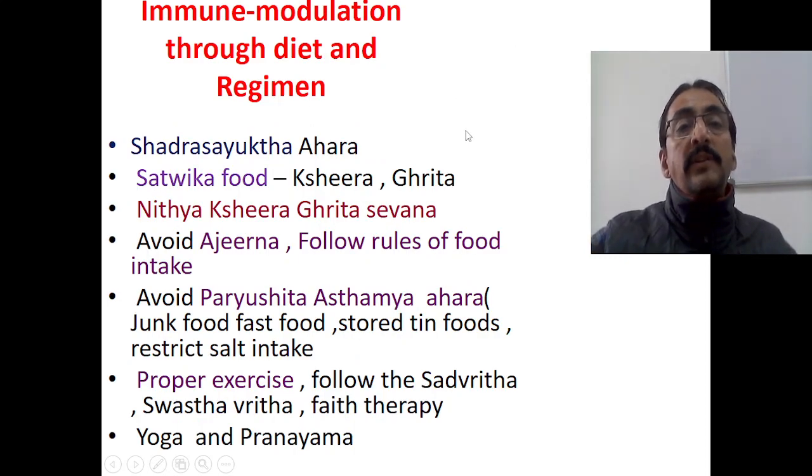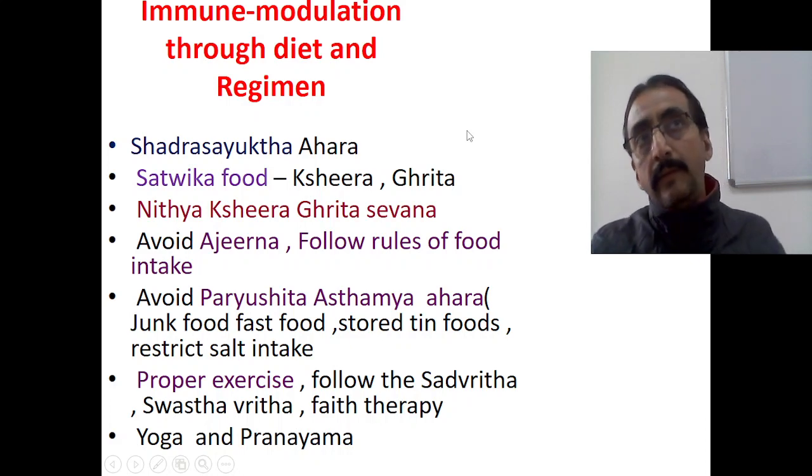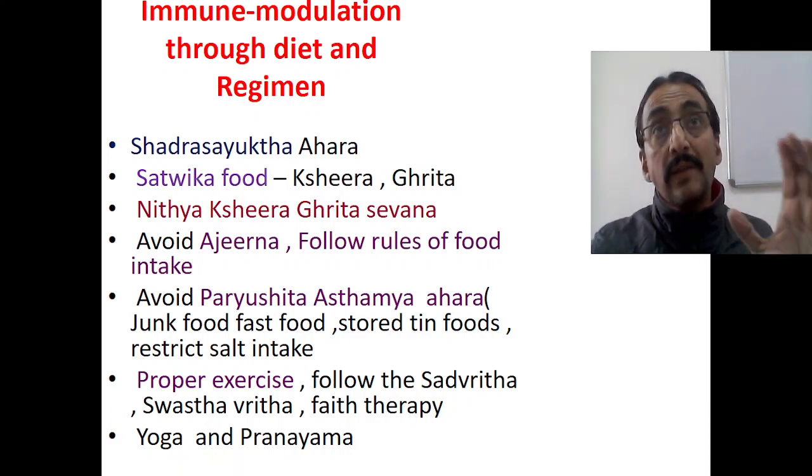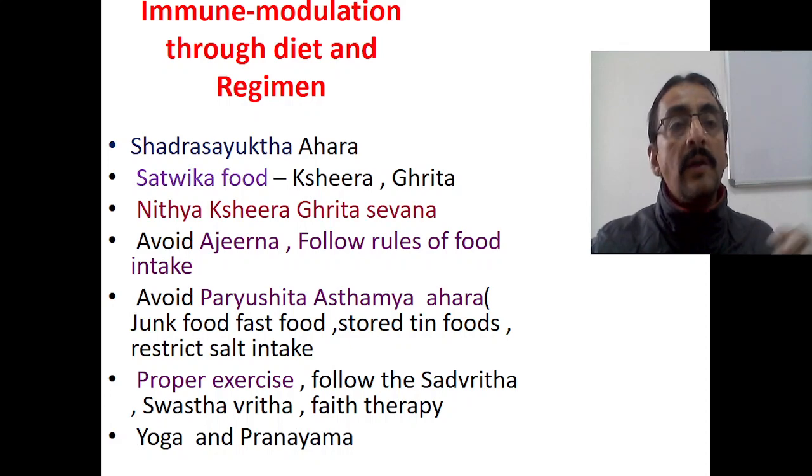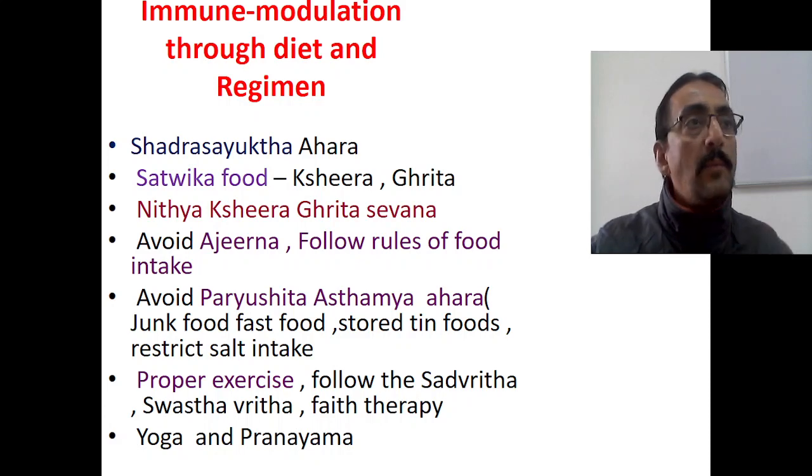Next, immune modulation through diet and regimen. Shadrasayukta Ahara should be given. We have to increase the Ojas, isn't it? We have to correct the aberration of the Ojas. So we can use immunomodulatory drugs. I mentioned Guduchi, Pippali, Punarnava, Ashwagandha, so many immunomodulatory drugs. They should be given in the Kshirapaka form.